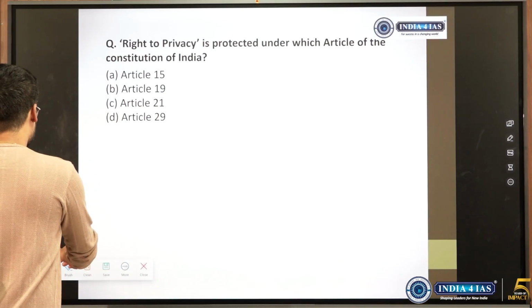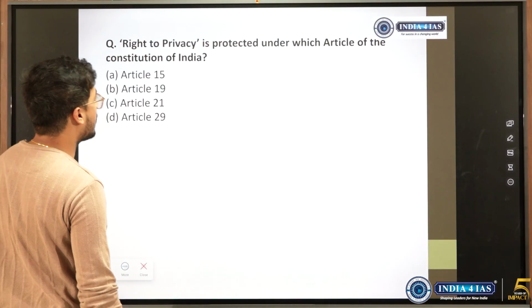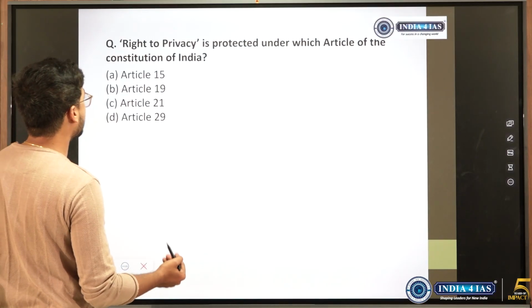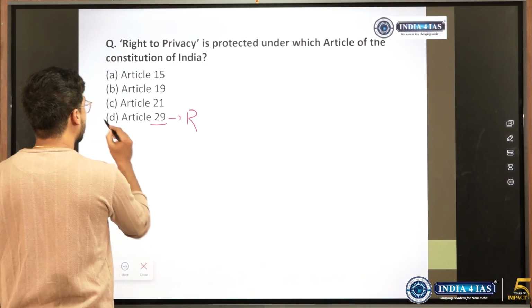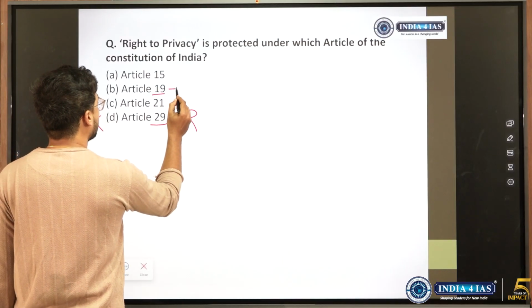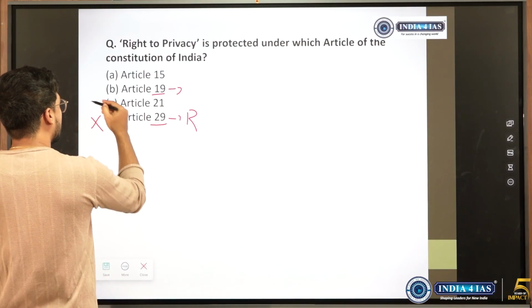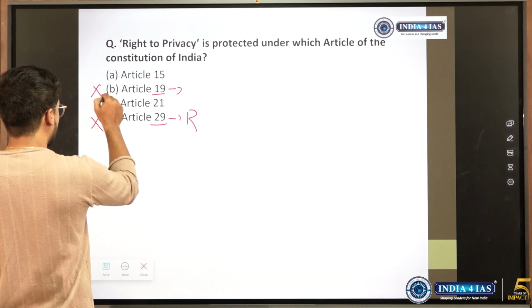Next question is right to privacy. Right to privacy is protected under which article of the Constitution of India? See, Article 29, religious rights. So this is not the answer. Article 19, freedom of speech and expression, association, assembly. This is also not the answer.